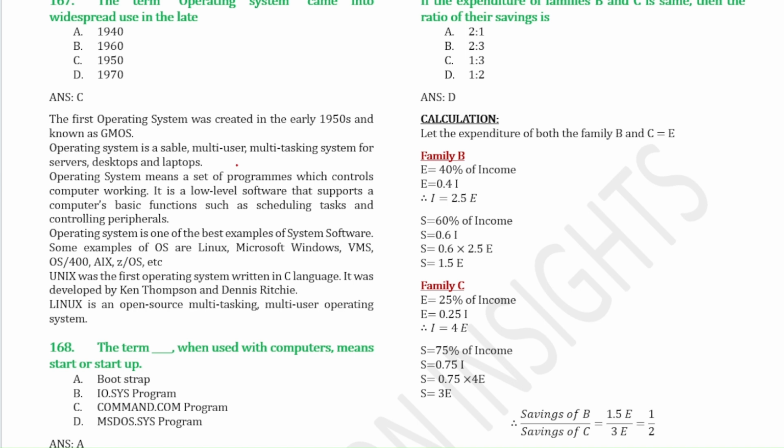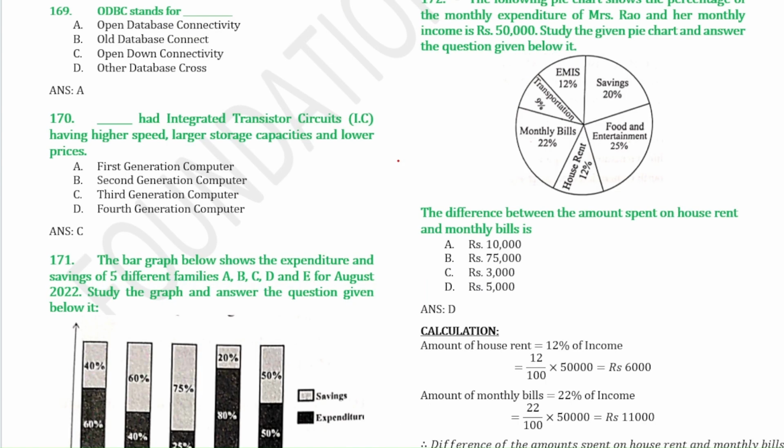So the first operating system that was written in C language was Unix, and it was developed by Ken Thompson and Dennis Ritchie. And Linux is an open source multitasking multi-user operating system. Next question. The term Dash, when used with computers, means start up or start. That is bootstrap.